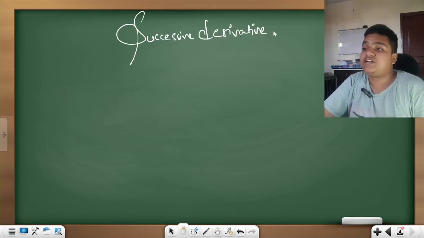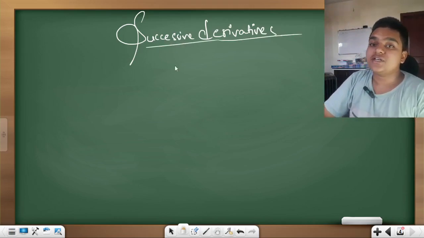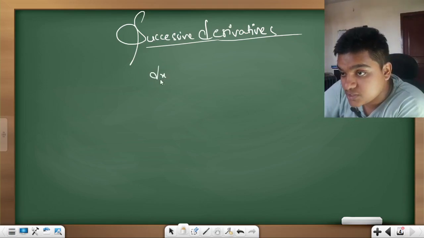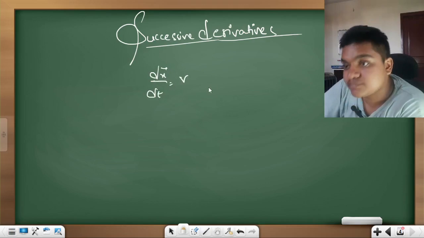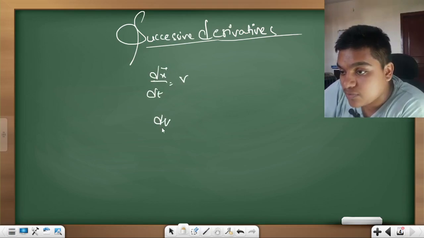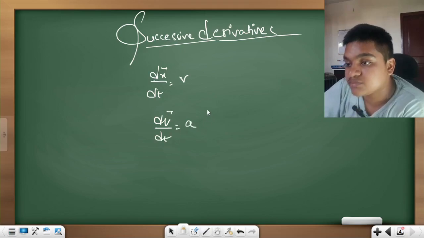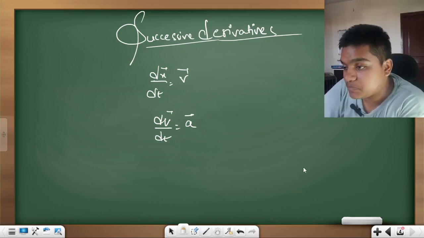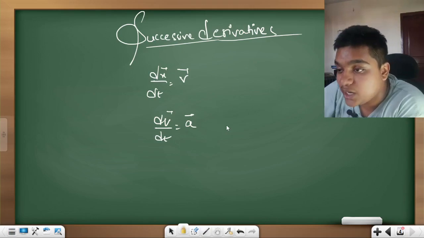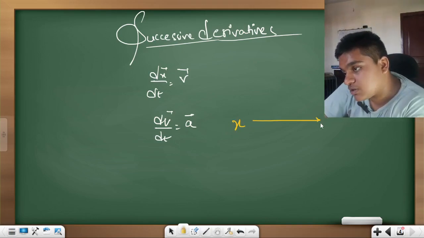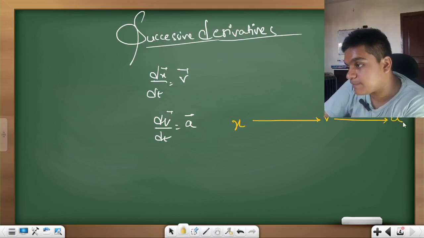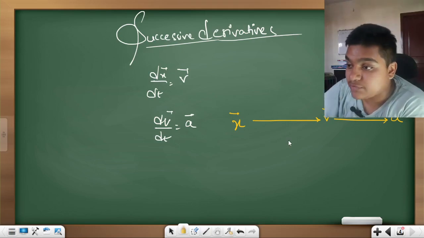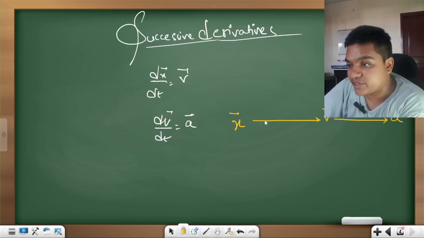Okay, successive derivatives. What are these successive derivatives? In the previous slide I have told you that the rate of change of position with respect to time gives you velocity, and the rate of change of velocity with respect to time gives you acceleration. So that is why I'm writing here in a simple form of equation that x gives v and a. All are vectors. I'll be taking a separate class on vectors also. It is included in this basic mathematics only, please do not worry.